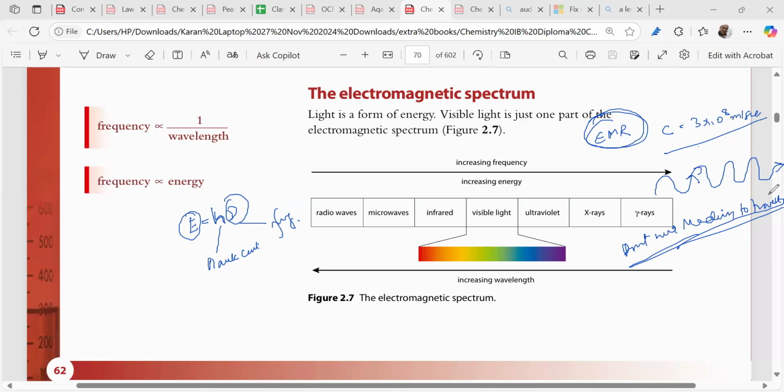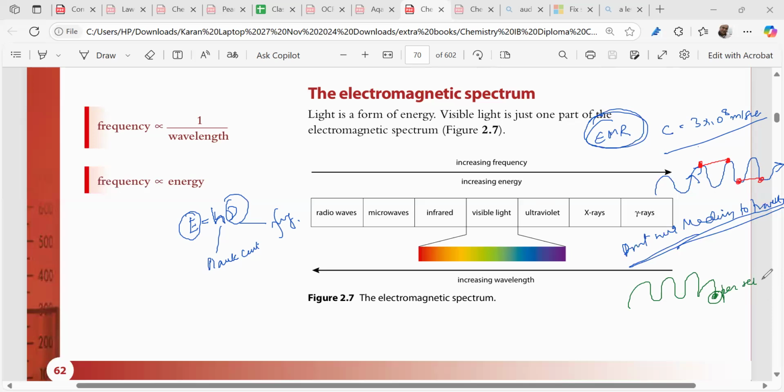Whenever we are seeing any electromagnetic radiation, what do you mean by the word wavelength? Wavelength is the distance between two crests, or two troughs. Understood? Clear? So this is called the wavelength. What do you mean by the word frequency? Frequency is the number of waves that pass a certain point per second. Wonderful, right? Per second. So that's the important part we have to master.